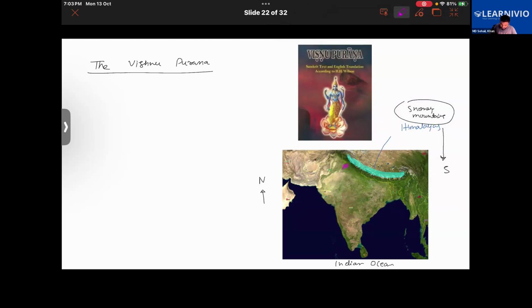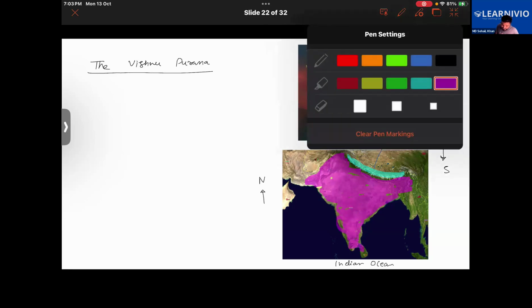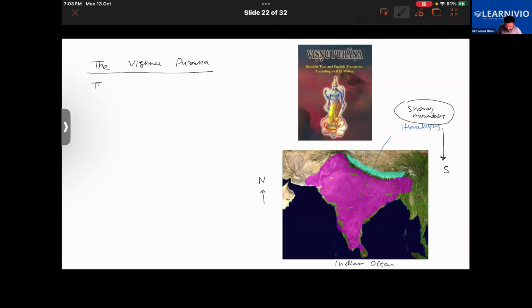We will also include some parts of Afghanistan and Pakistan if we talk about the Vishnu Purana, because back in the day those countries were also part of India. Exactly.